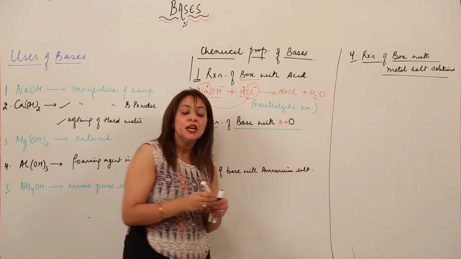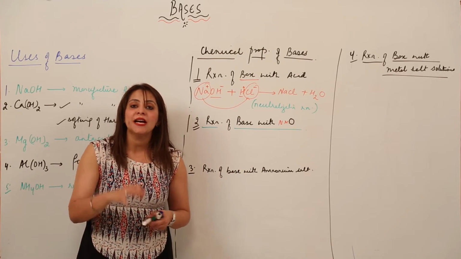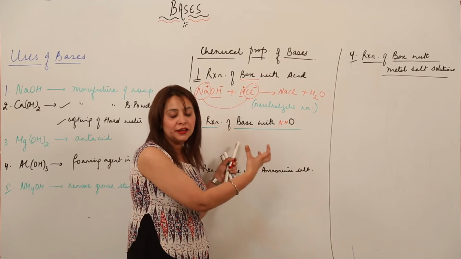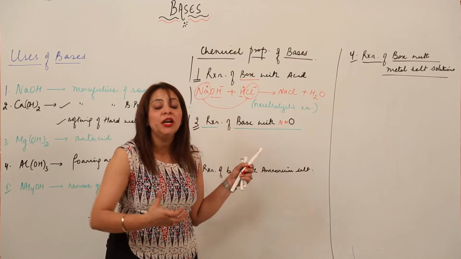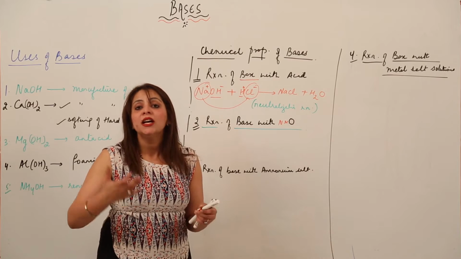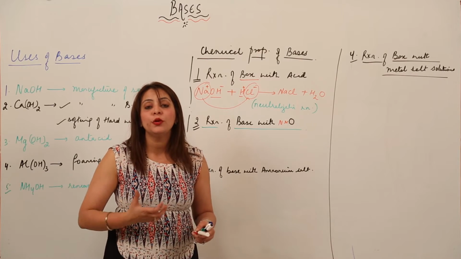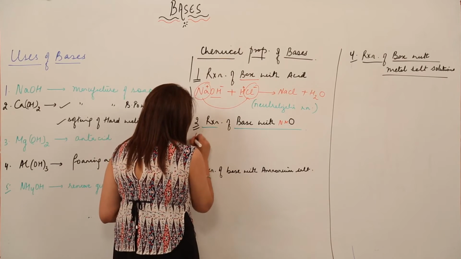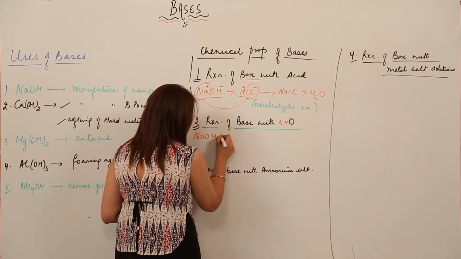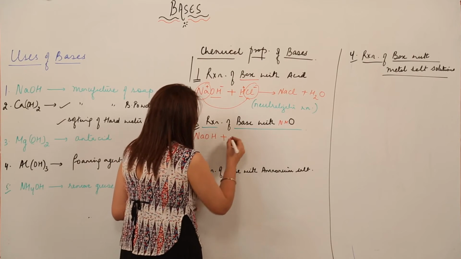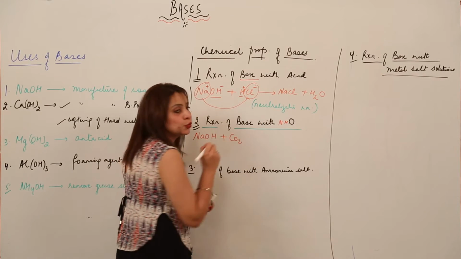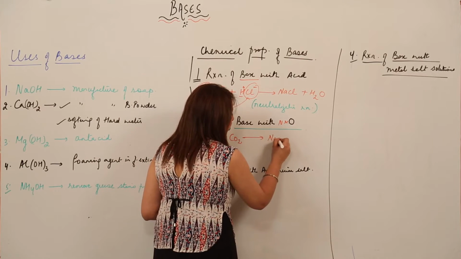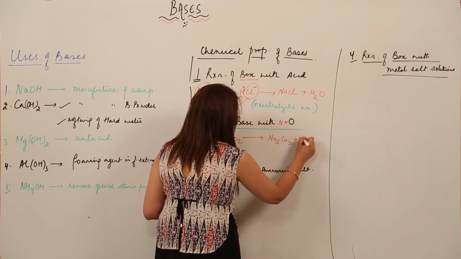oxide, right? As you all know, non-metal oxides are acidic in nature. So that means we have a base, and we have a substance which is acidic in nature. So again the reaction is going to be a neutralization reaction because it is going to form a neutral substance with pH 7. So suppose the base again I am taking is NaOH, right, and I am selecting the non-metal oxide, suppose CO2. Right. So then what is it going to form? It is going to form Na2CO3 plus H2O.